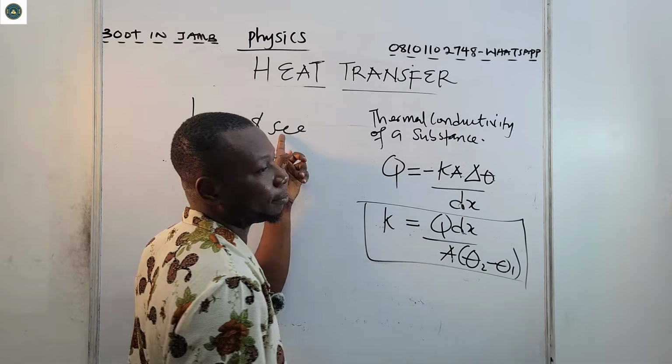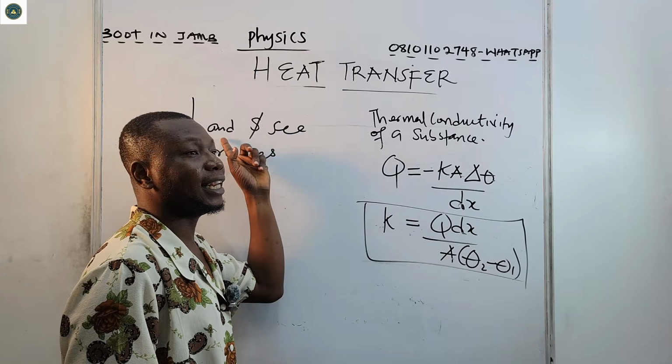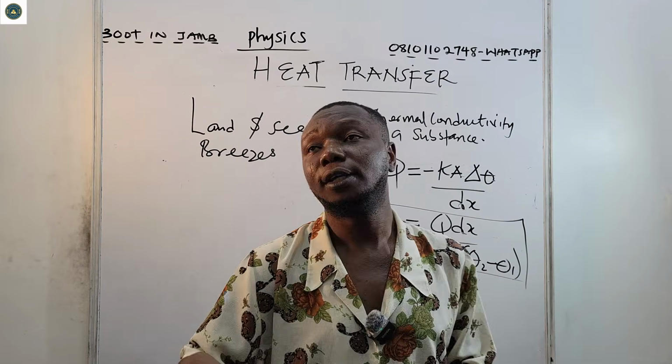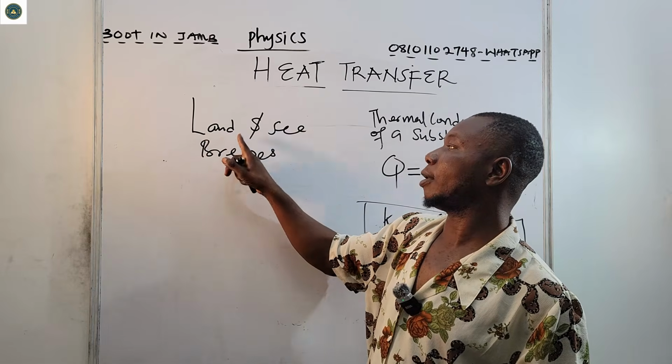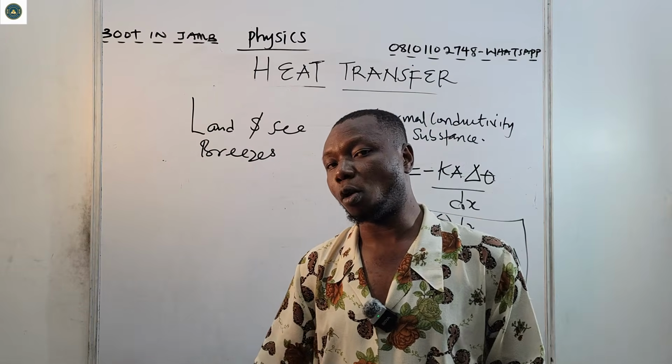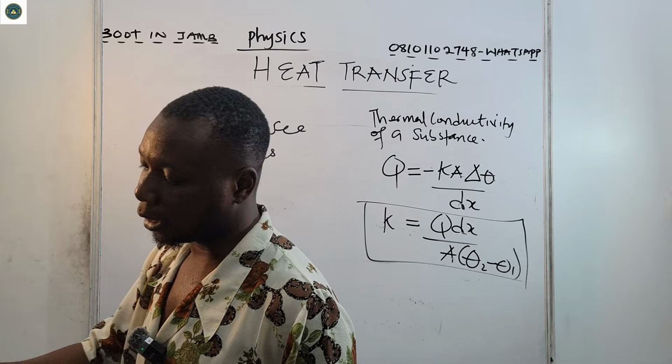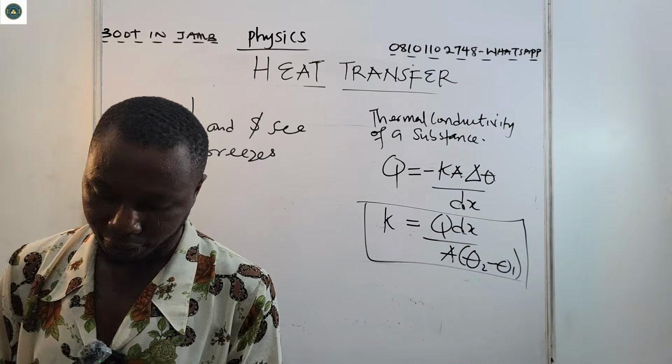But at night, what happens? The land loses heat. Remember that heat loss is equal to heat gain. So the land loses heat. What happens? The sea becomes warm, while the land becomes cold. So that is land and sea breezes.